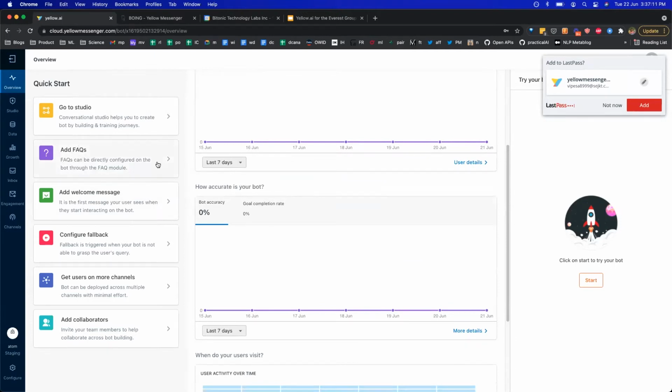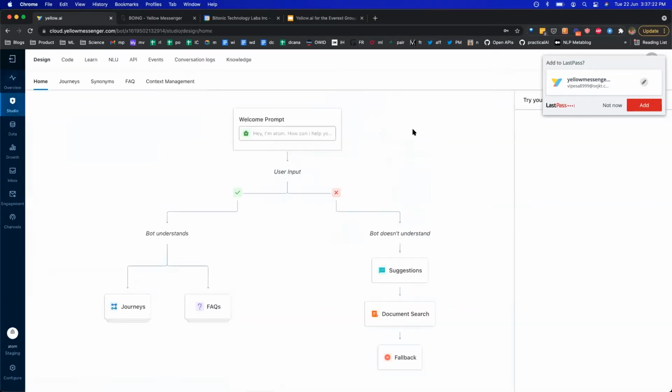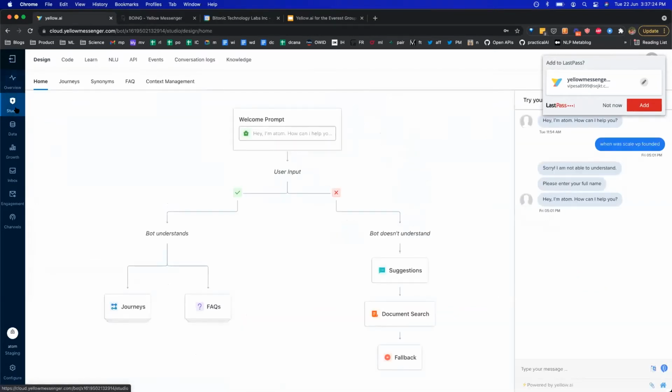And then you can kickstart your bot by adding a few FAQs, adding welcome messages, fallbacks, and so on. So let's quickly go ahead and create a simple journey. Once you go to the conversation studio, which is basically our conversation designer, this is the interface that you see. Now, there are multiple things you can do here.